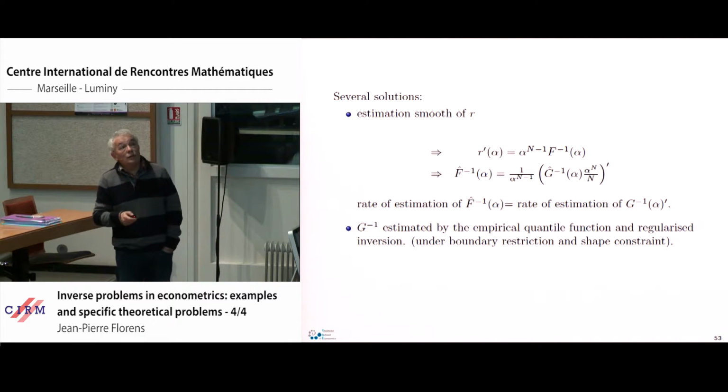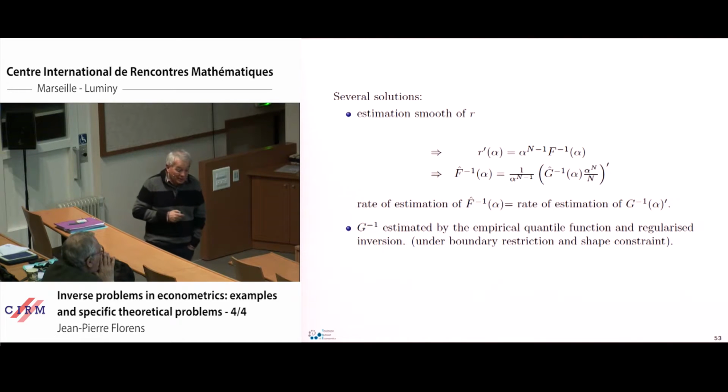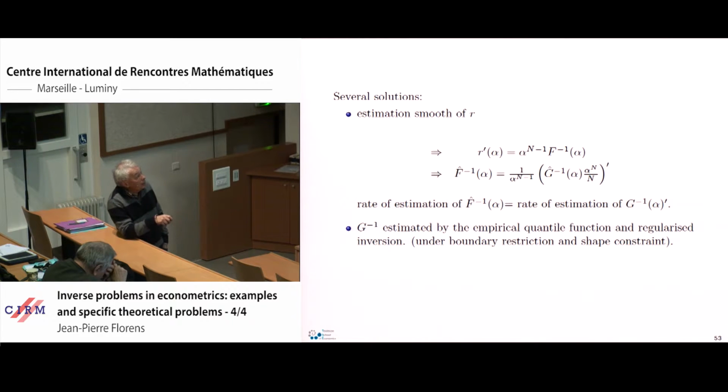So there are different ways, and this is an interesting exercise to compare different ways to solve this inverse problem. The first way we may use, we can have a smooth version of the left-hand side of the equation, and then by derivative of that, we easily get an expression of the quantile function we are looking for. So what is very easy to understand from this equation is that we will learn f or f minus 1 at the rate we learn g minus 1 or g.